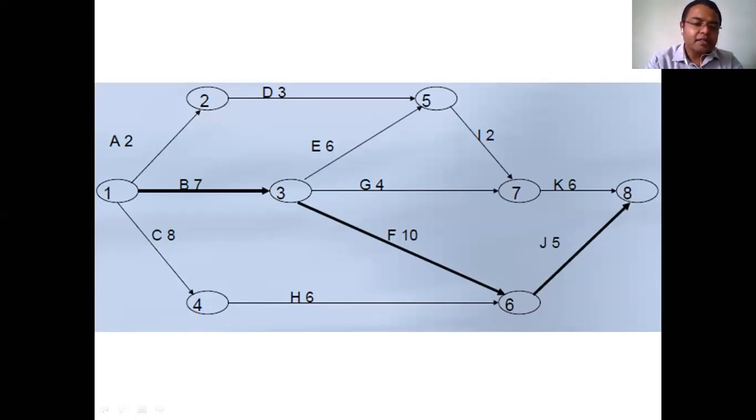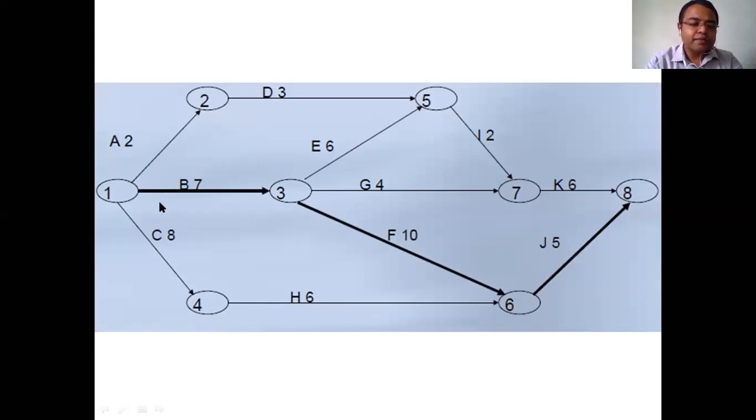Next, in this network we'll find a path, and it must be the longest path. We just have to define the longest path. Why do we have to define the longest path? Suppose I consider the shortest path. From one event, A, B and C, three activities are bursting out.